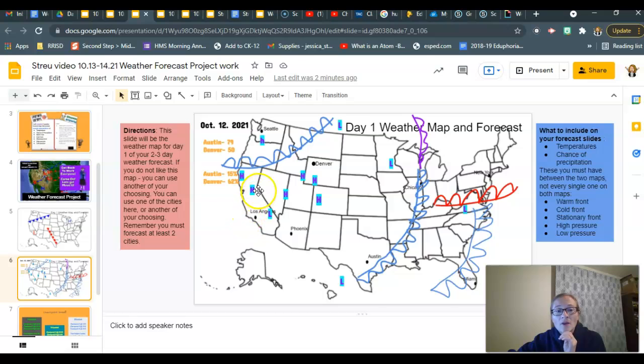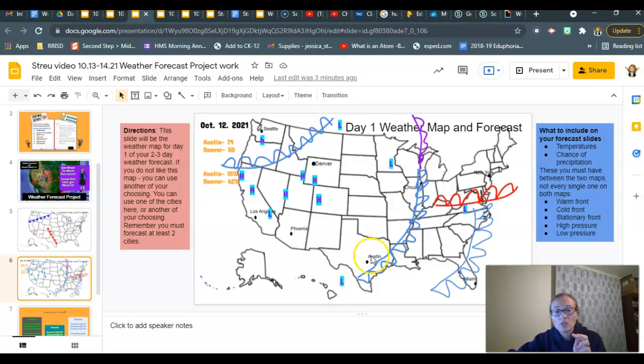Okay. Their H's and their L's are here, but they probably should work a little bit on making sure that the H is big and blue and the L is a little bit bigger and red, because those are the colors that they usually are on a forecast map. Okay? Their percent chance of precipitation is here, which is fantastic. I love it.